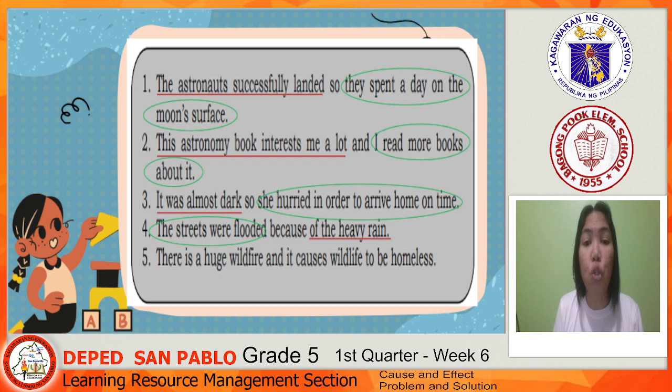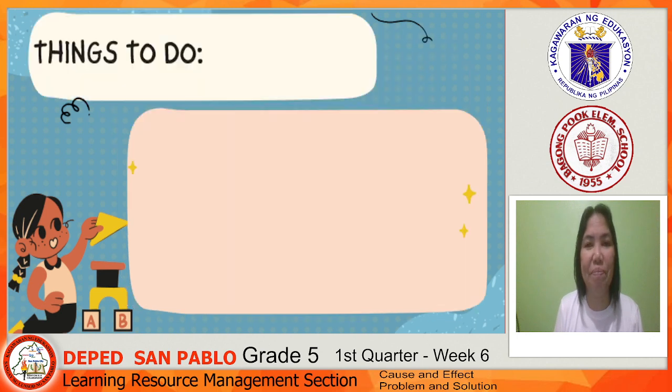Number 5. There is a huge wildfire and it causes wildlife to be homeless. In this sentence, what is the cause? That is correct. There is a huge wildfire. And the effect of it is wildlife loses their home or they become homeless.